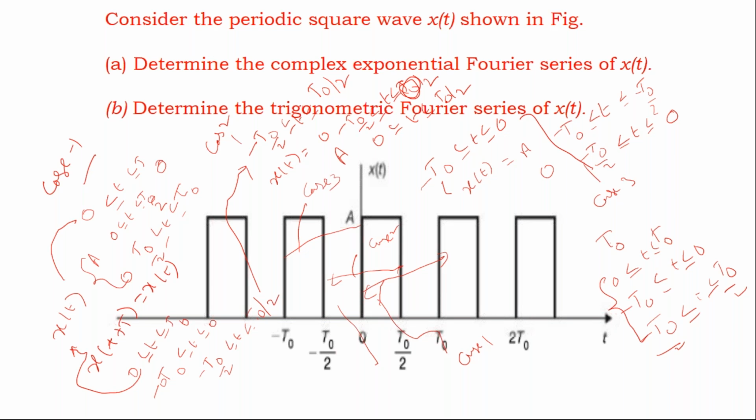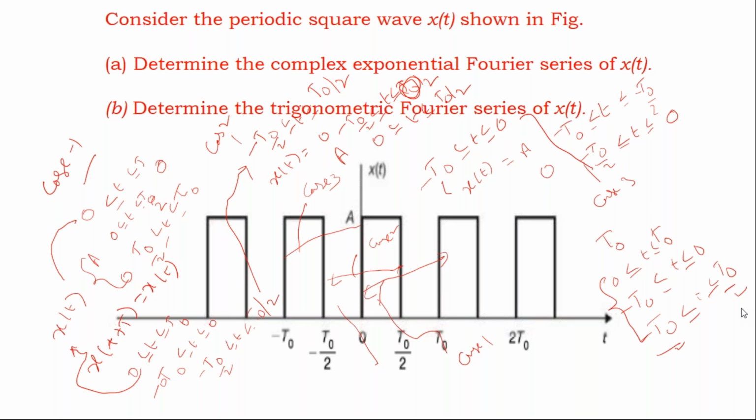So observe all the waveforms which I represented here, case 1, case 2, case 3. In all the three cases, what is the total period? Please observe it and tell me. Please post it in the chat box. In all the three cases, case 1, case 2, case 3, what is the total period? Please post it in the chat box. Yes, good. Good, Deepika. Nikita, good. So in all the three cases, the period is t naught, right?